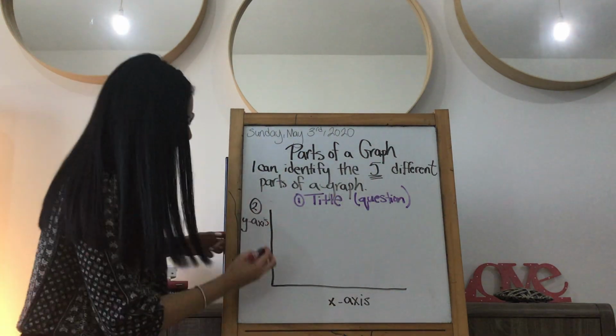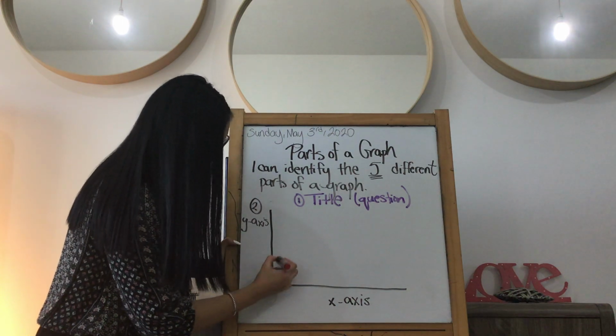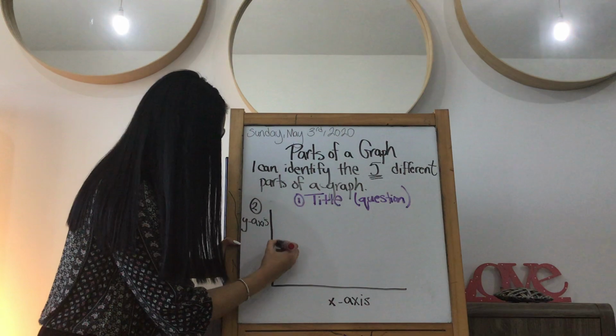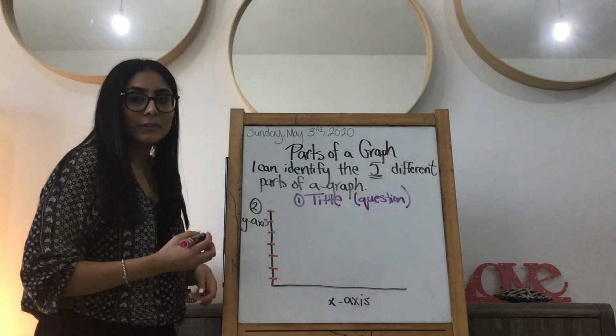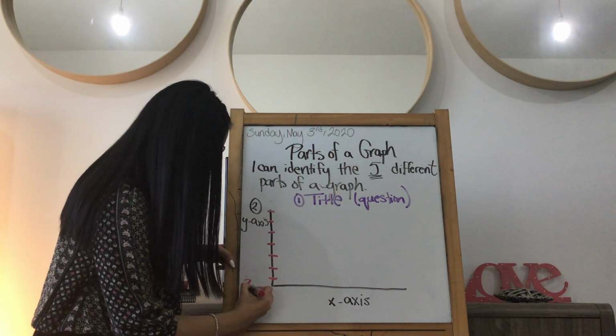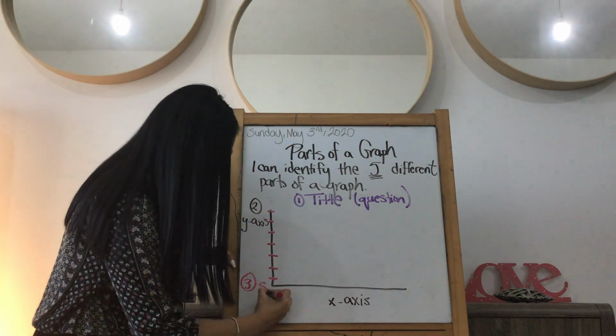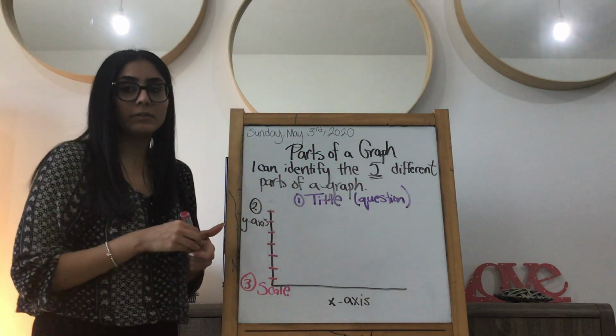The third part, and I'll put it over here, and maybe remember, there are always little ticks, little dashes drawn. Do you remember what they're called? You always fill them in, but they're called, and I'll write it over here. Number 3 is the scale. That's the third element of a graph.